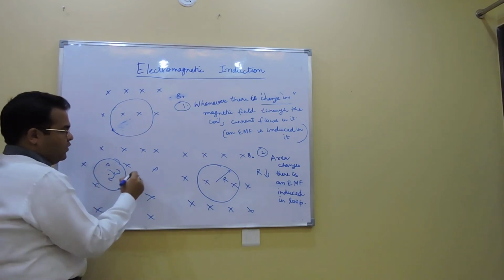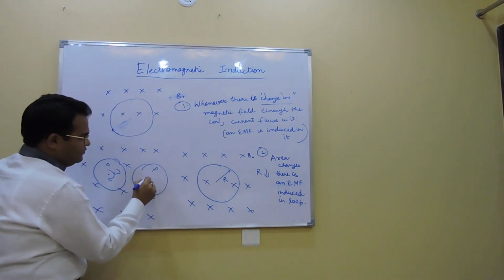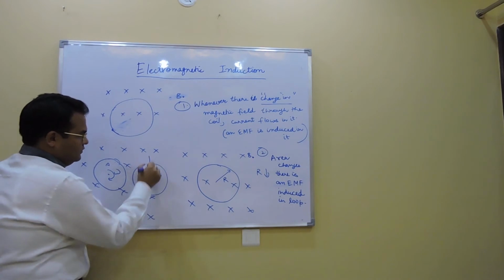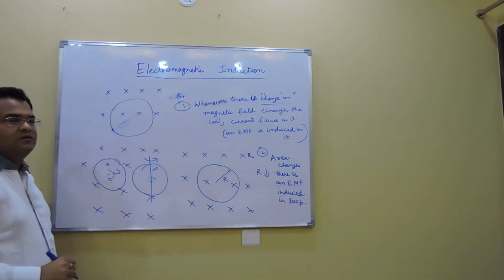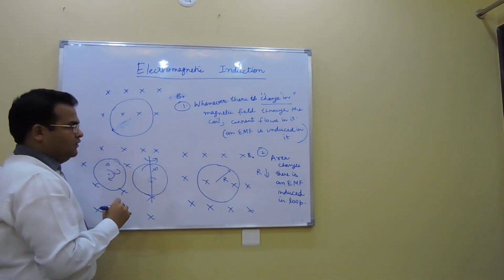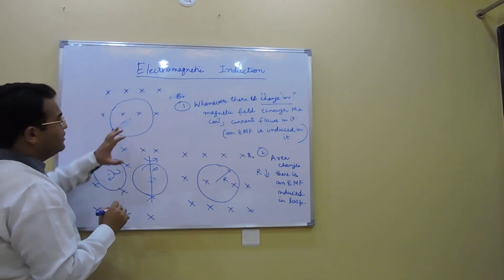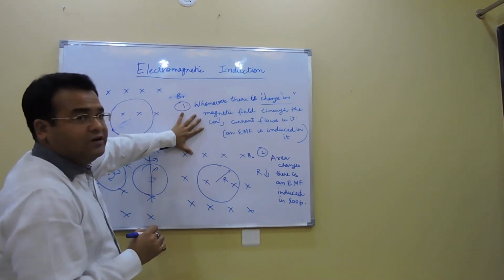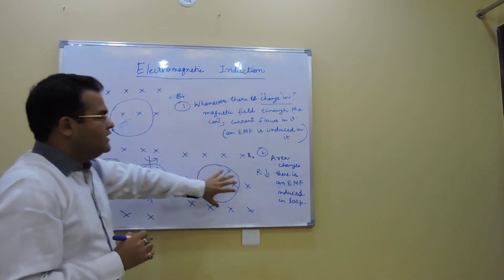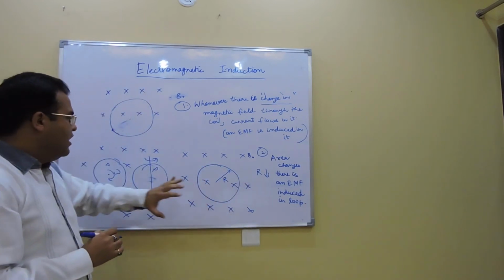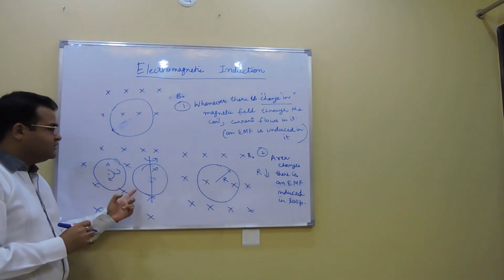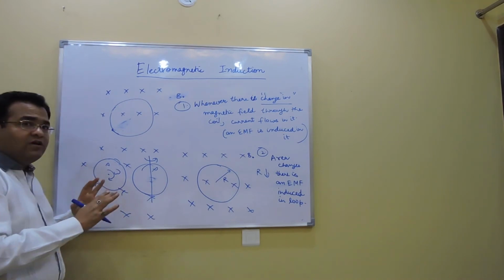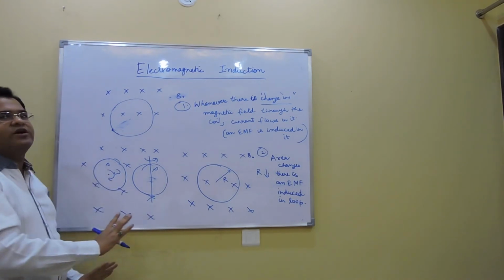But when he rotated this loop this way, there was current. So that means what all is mattering? Here magnetic field changes, there is current. Area changes, there is current. And then orientation, if you are rotating it, we are not having current at any way we rotate it.